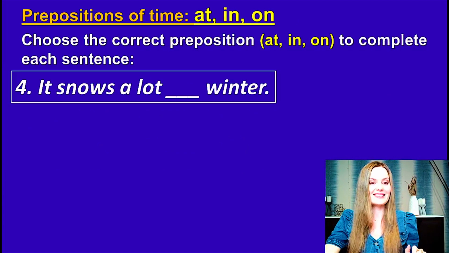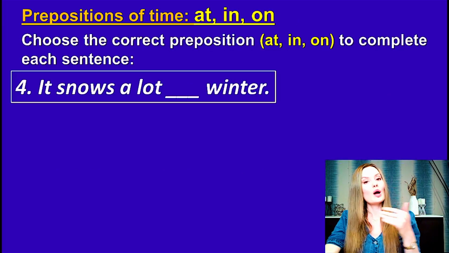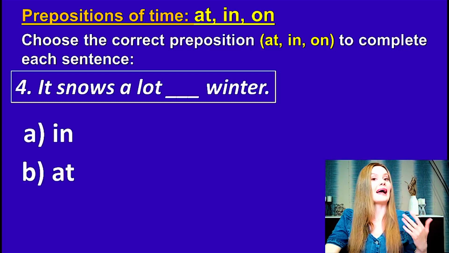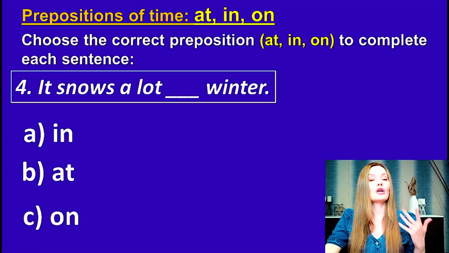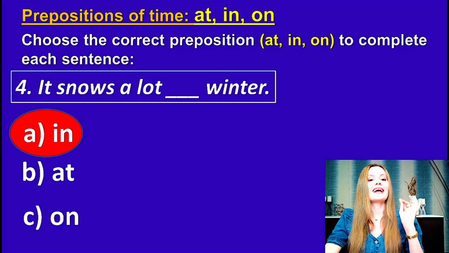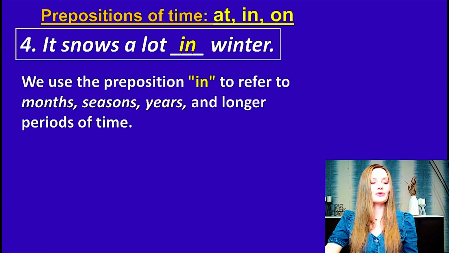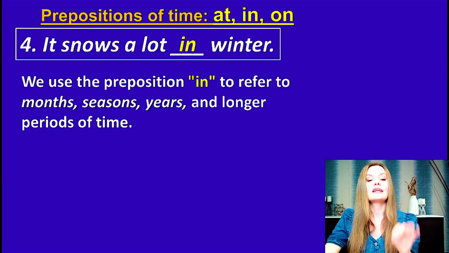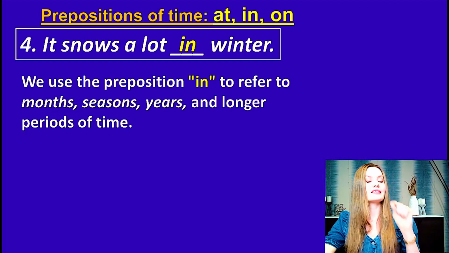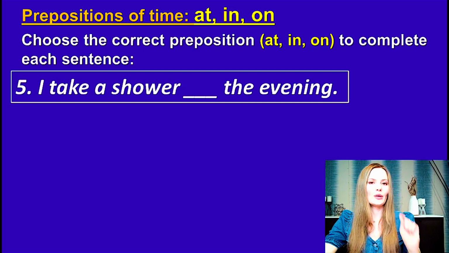How about this sentence? It snows a lot, winter. It snows a lot in winter. It snows a lot at winter, or it snows a lot on winter. Please choose the correct preposition. Yes, you're right. It snows a lot in winter. The rule is, we use the preposition in to refer to month, seasons, years, and longer periods of time. Month, seasons, years.